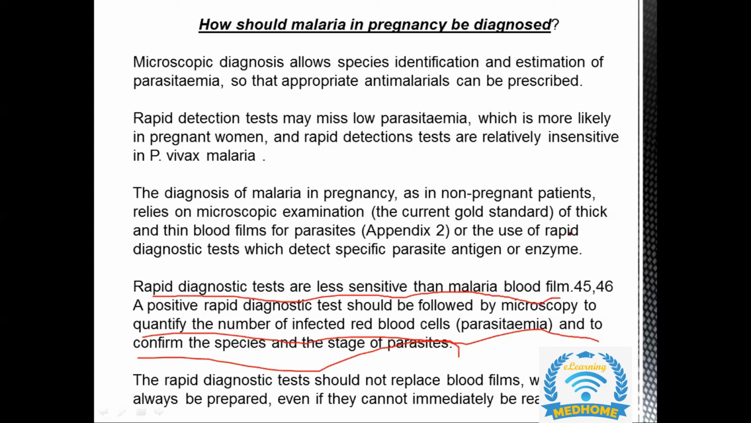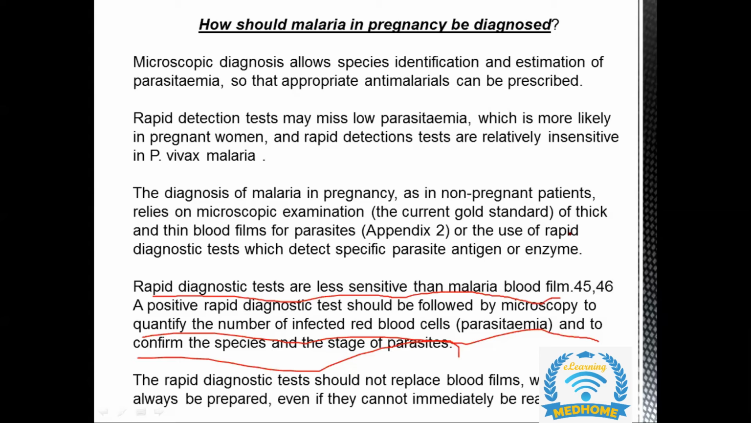Because the red blood cells can be infected because of any other condition, any other infection, or if she is having any other blood disorder, they can also be affected because of that. But once we are sure that she has a confirmatory test, that is microscopy, confirming that she is having infection of Plasmodium malaria,